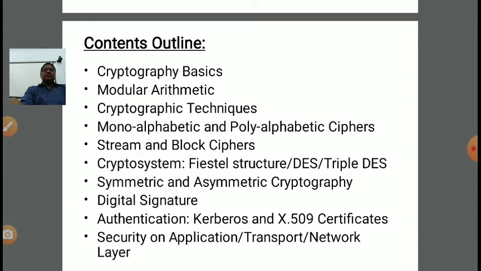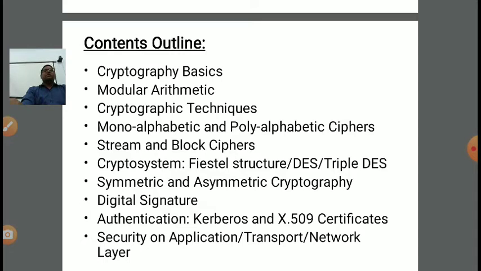In polyalphabetic cipher, if we want to convert hello into a ciphertext, then all the same alphabet, here the double L, will not be converted into the same ciphertext alphabet. One L can be converted to, suppose, X, and the second L to Y. So first L to X, second L to Y. So it is called polyalphabetic cipher. It means all the same alphabets of plain text are not mapped with a unique alphabet in the ciphertext.